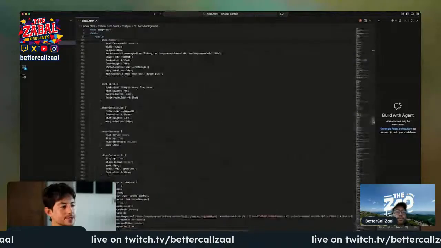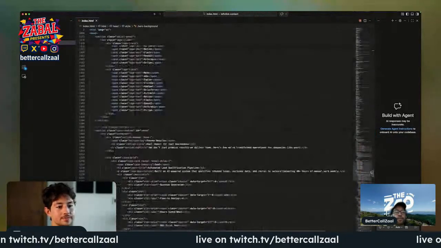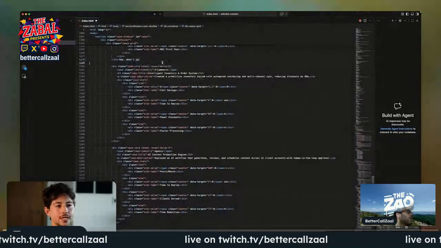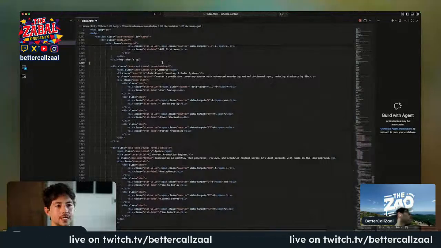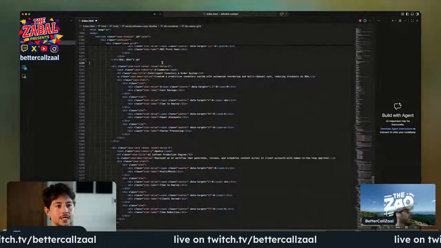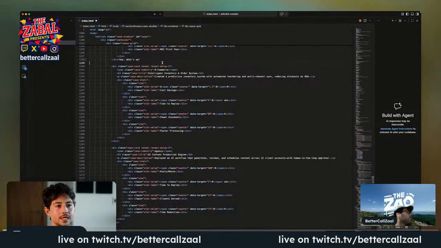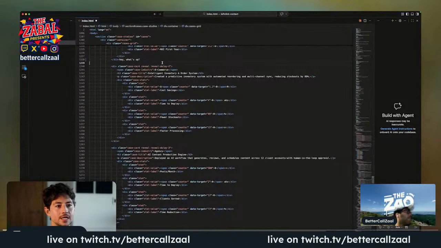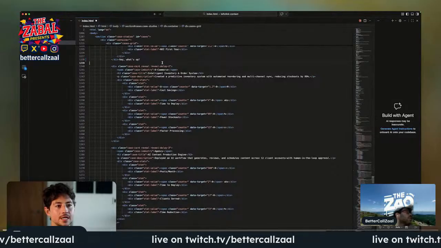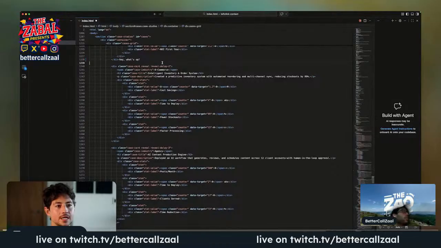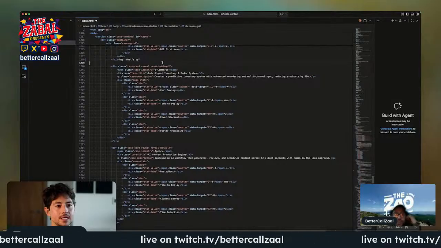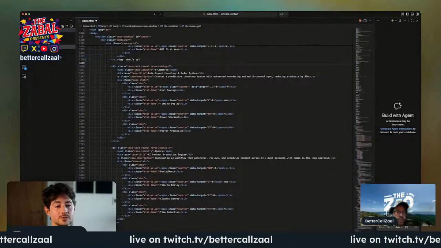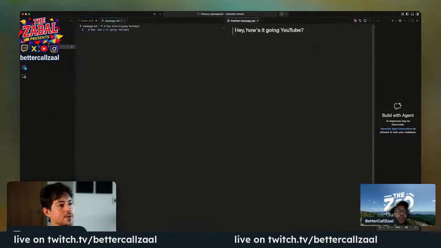And so this is a bunch of CSS. It's a programming language. What's really cool is with Claude Code, you don't actually have to know how to read any of this stuff. It'll just tell you everything. And so that is the text editor functionality. I can make changes. I could create a new file here called message.md, and I could say, hey, how's it going, YouTube? So in that way, we basically have file editing functionality, and then we can tell Claude which files to work on and stuff like that.